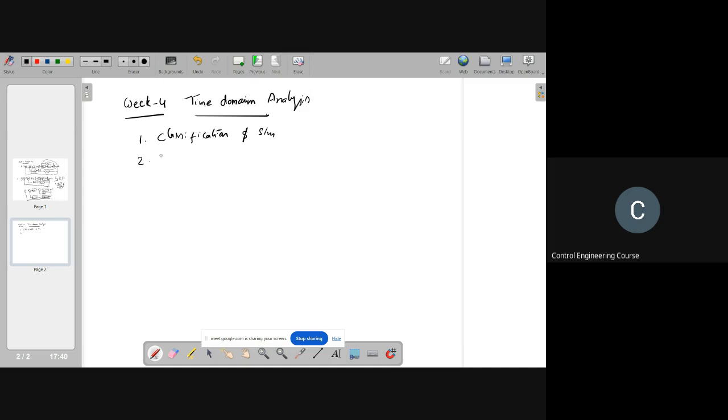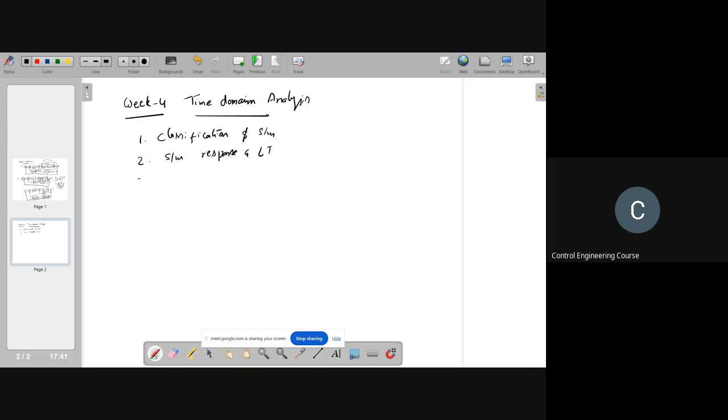And also you learn how to solve a differential equation using the Laplace transform. It's simple algebraic equation manipulation. So that's what you learned in week 2. Then next, system response and the Laplace transforms.